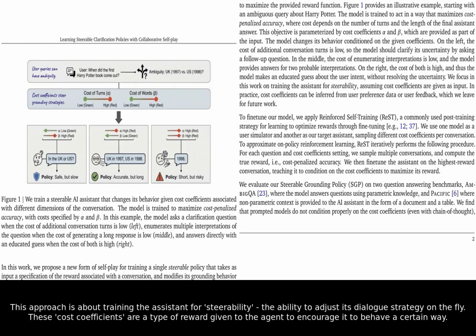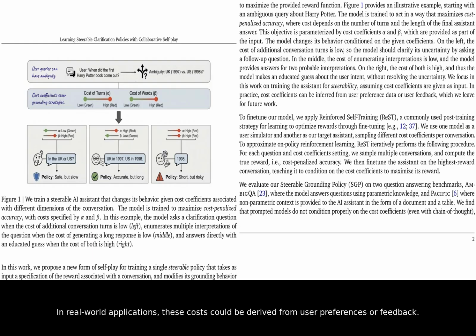This approach is about training the assistant for steerability, the ability to adjust its dialogue strategy on the fly. These cost coefficients are a type of reward given to the agent to encourage it to behave a certain way. In real-world applications, these costs could be derived from user preferences or feedback. So, how does this work in practice?